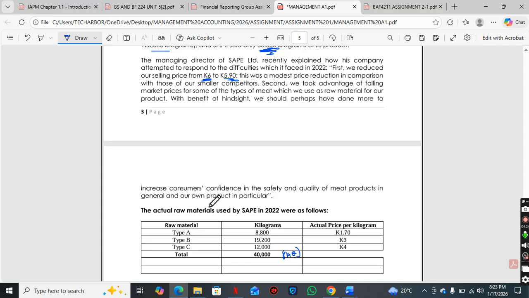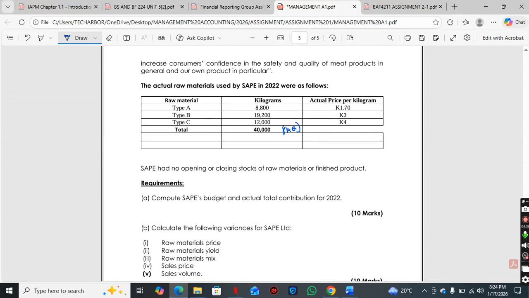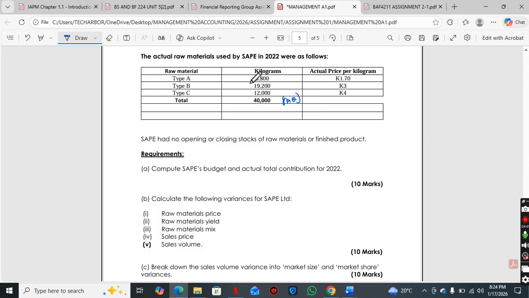We should perhaps have done more to increase consumer confidence in safety and quality of meat products in general, and our own product in particular. So this is the actual raw materials used by Sapes in 2022. Type A, 8,800. Type B, 19,200.